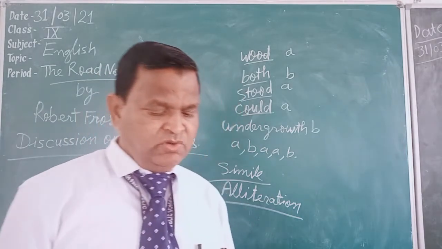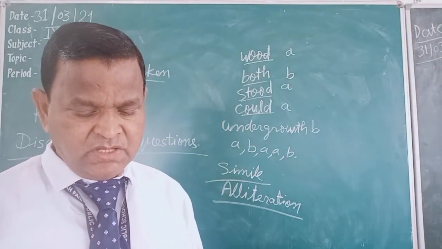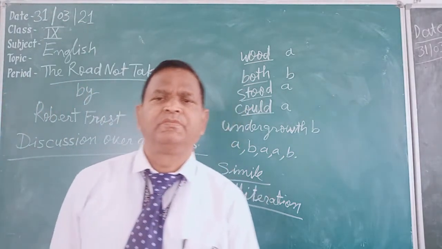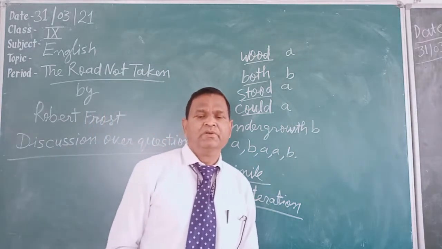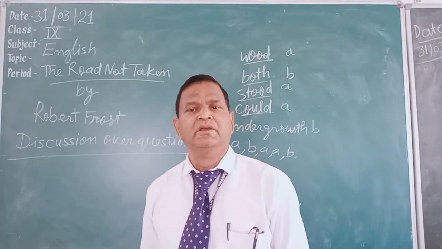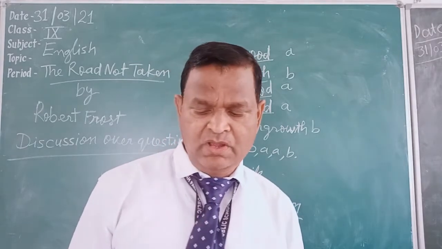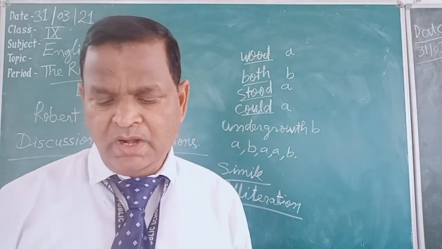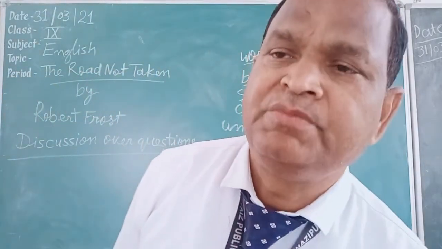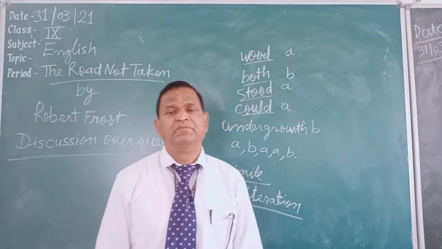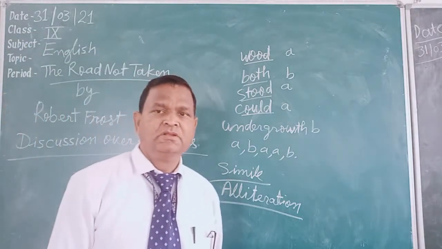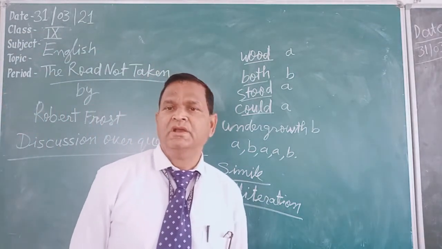Next: have you ever had to make a difficult choice, or do you think it is difficult to make choices? How will you make the choice and for what reason? It is a question for you, whether you have faced any problem in choosing or selecting in your life. If you have, write; otherwise leave it. After you have made a choice, do you always think about what might have been, or do you accept the reality? Here it is asked whether you have ever accepted any choice and what problem you have faced. If you have experience of selecting a way of life, then you will write; otherwise leave these two questions.